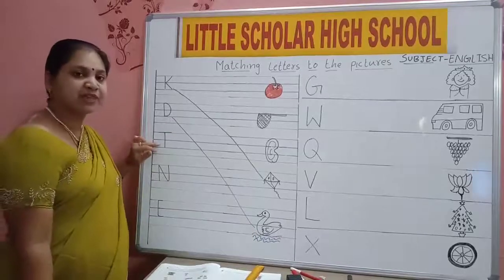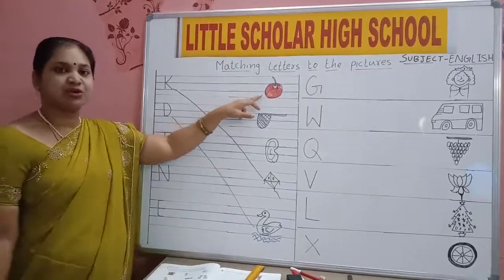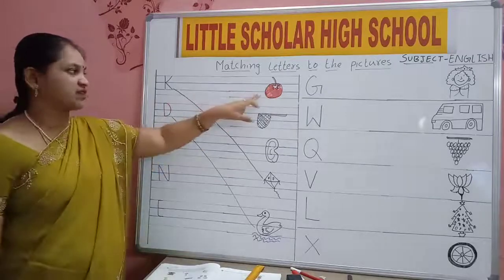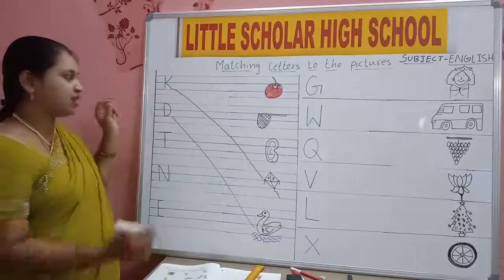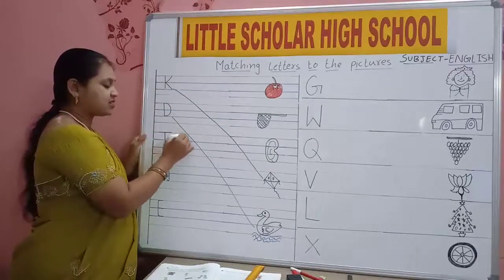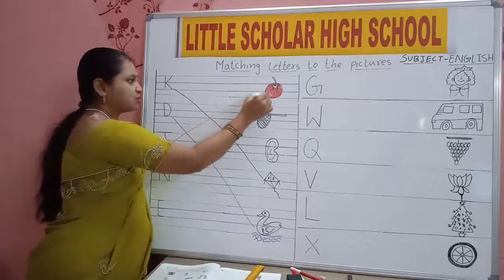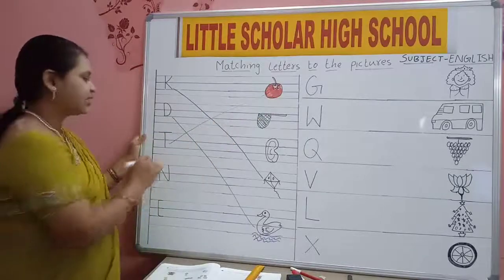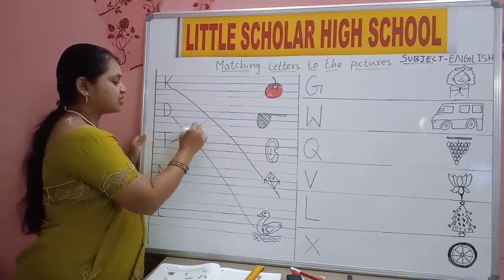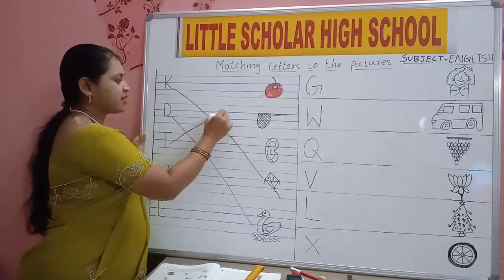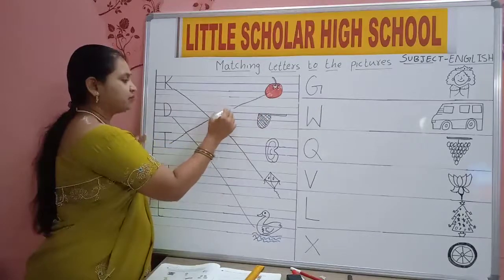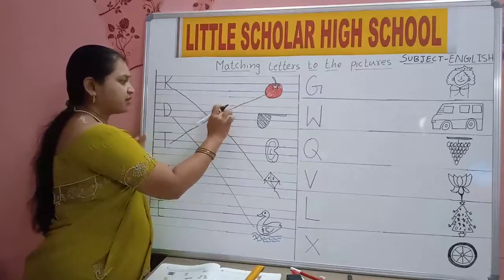Then T for tomato. T for tomato. Where is tomato? Yes, first one. Now we will draw the line up. This is T and this is tomato. So draw a line to tomato. T for what? T for tomato. So like this you should draw a straight line to tomato.